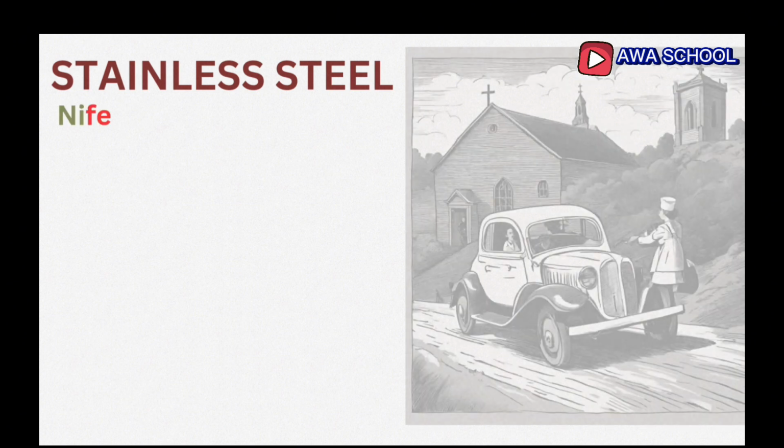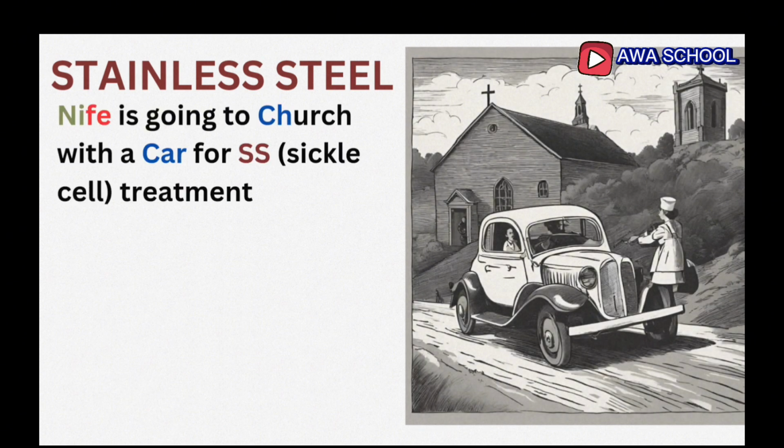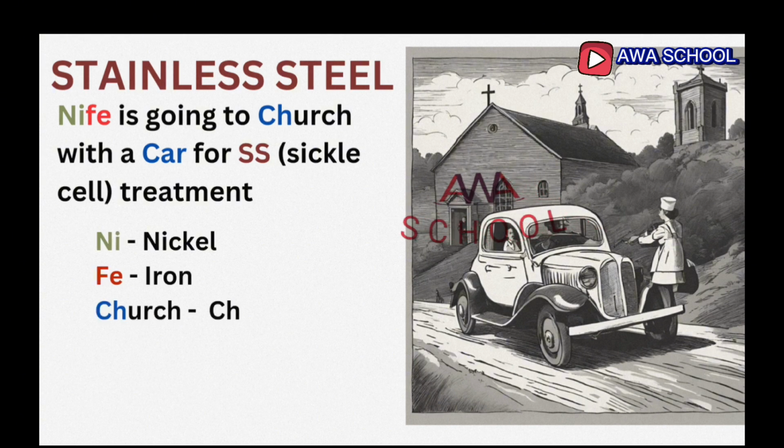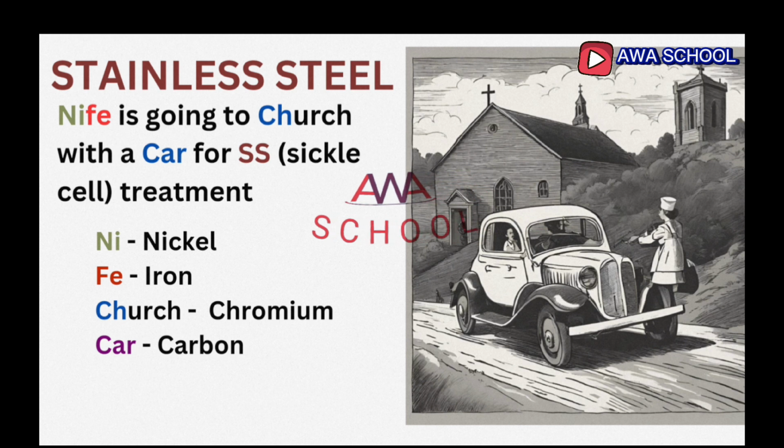Now, let's do this. This is a nurse. She was in her house and she received a call that there is a sickle cell patient in the church that she needs to attend to. So her name is Nefe. Nefe is going to church with a car for sickle cell treatment. She's going to church to treat a patient that has sickle cell. How does this play out? Nefe, that Ni there will mean nickel, Fe there will mean iron, church is chromium, car is carbon.